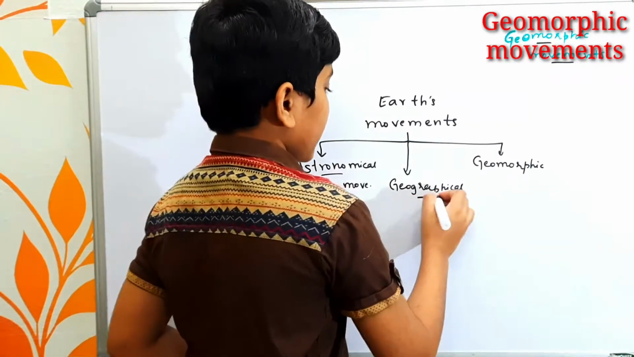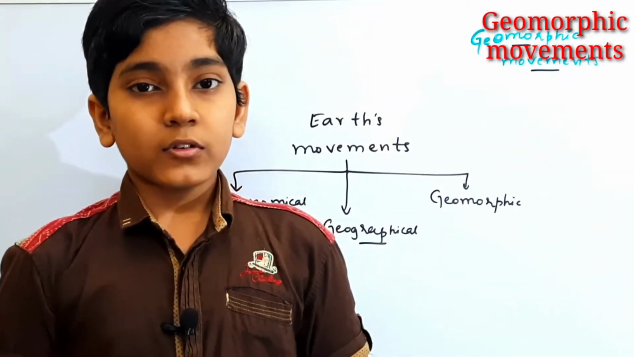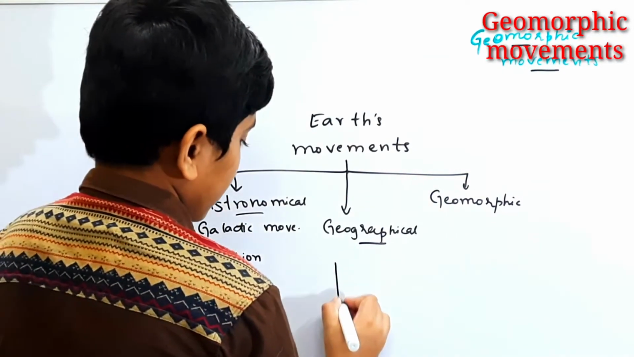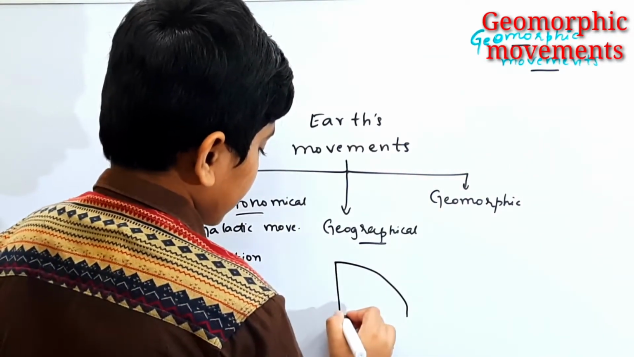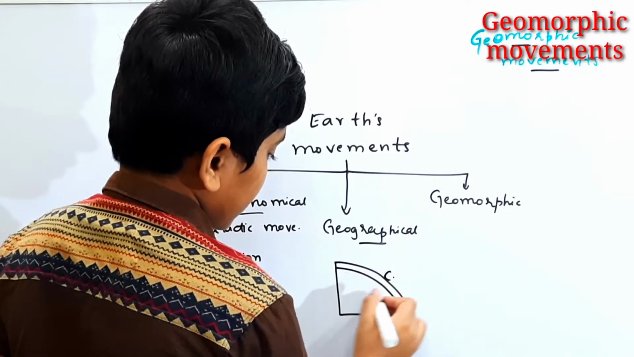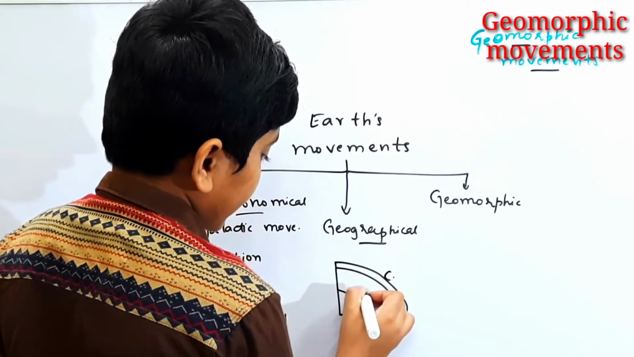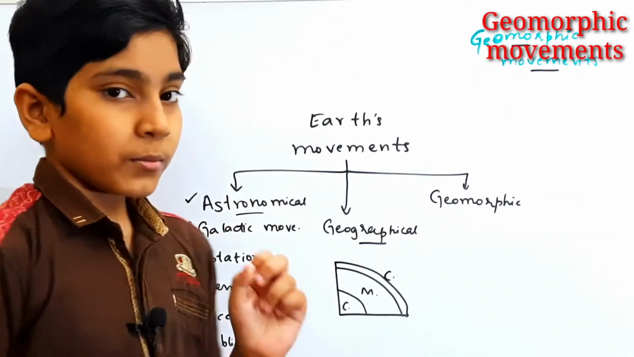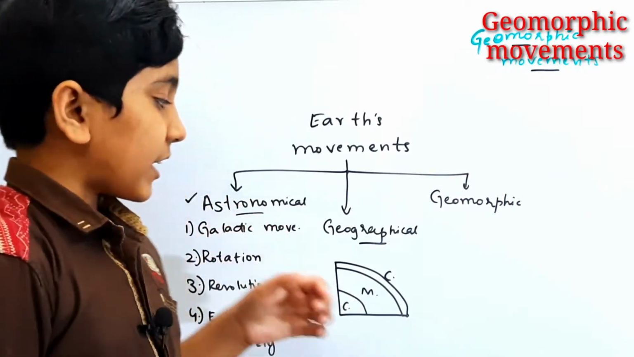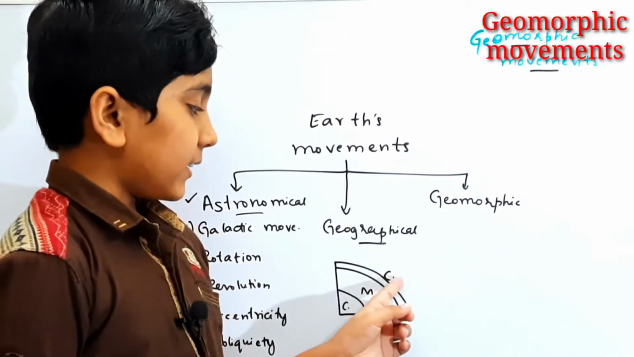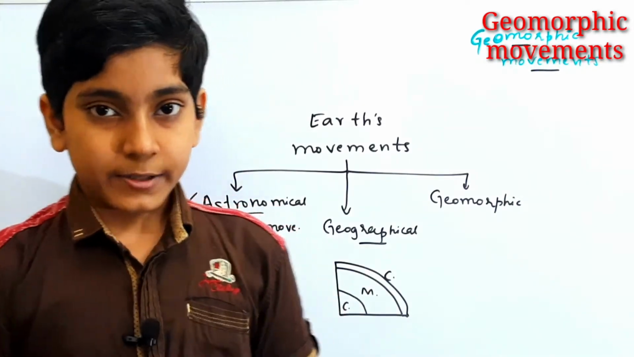Coming to geographical movements, we have already studied the interior of the Earth. So the Earth's interior looks like this, a part of the Earth. Here on the uppermost part we have the crust, below that we have the mantle, and finally we have the core. We have already seen that the core moves at a faster speed when compared to the other layers. The mantle moves with a moderate speed and the crust moves with a lower speed.